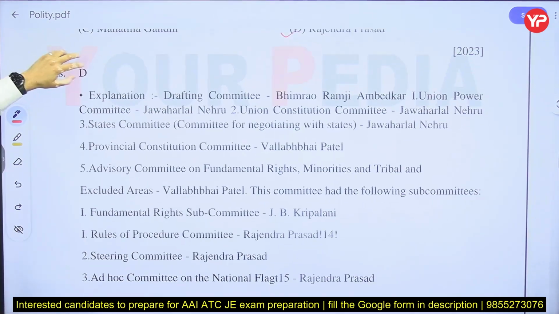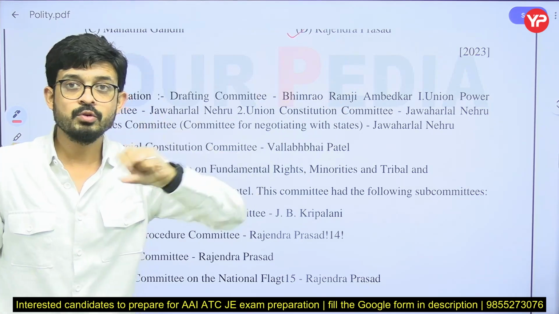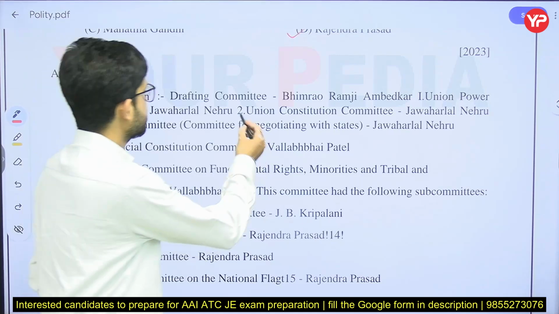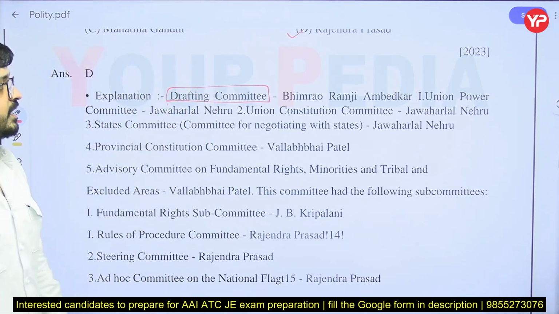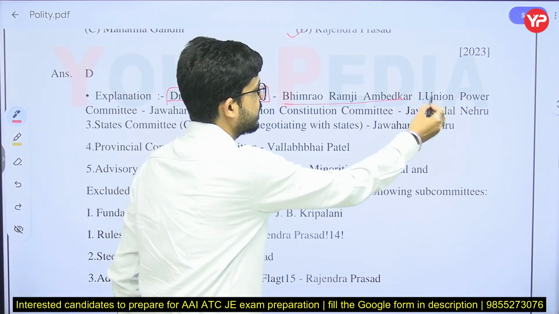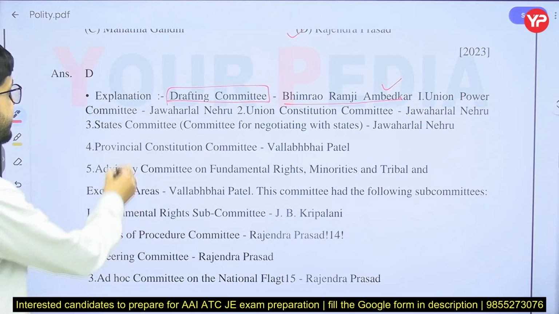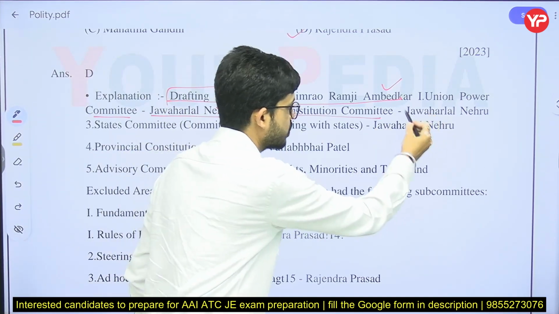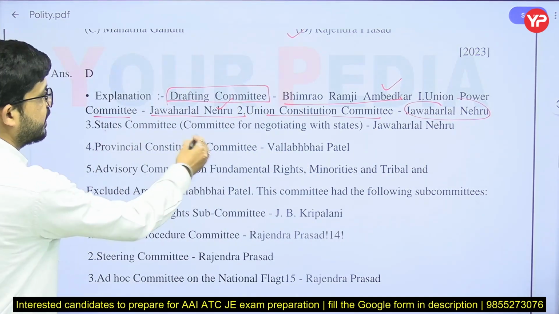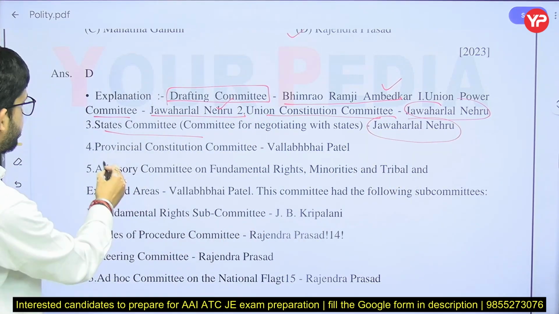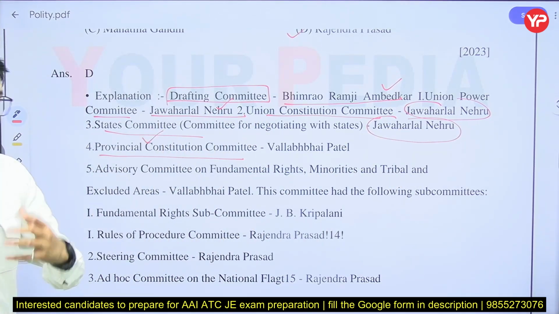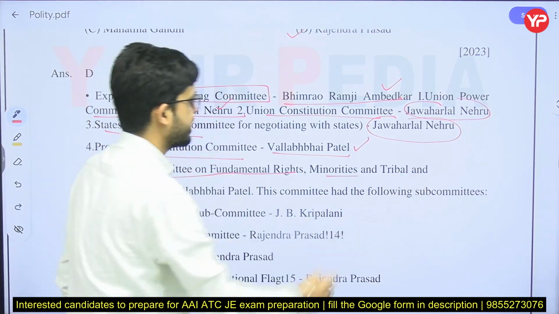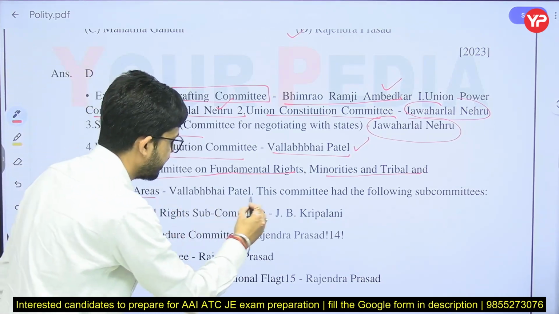Explanation: there are certain committees we have to know about. A very important committee of the Constituent Assembly is the Drafting Committee, chaired by Bhim Rao Ramji Ambedkar. Second is the Union Powers Committee, presided over by Jawaharlal Nehru, and the Union Constitution Committee is also Jawaharlal Nehru. The States Committee is again by Jawaharlal Nehru. Provincial Constitution, provincial meaning state, is Vallabhbhai Patel, and the Advisory Committee on Fundamental Rights, Minorities, Tribals and Excluded Areas is also Vallabhbhai Patel.